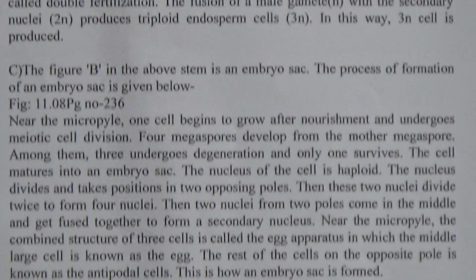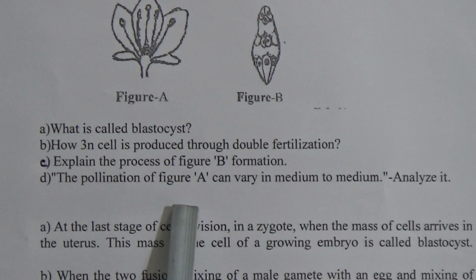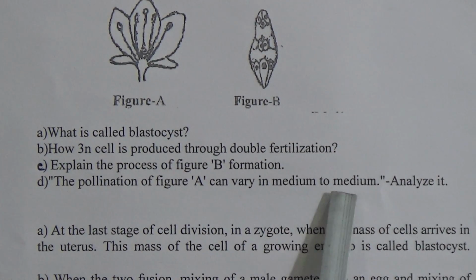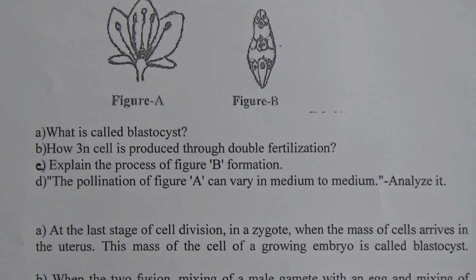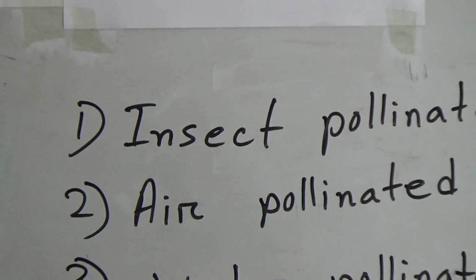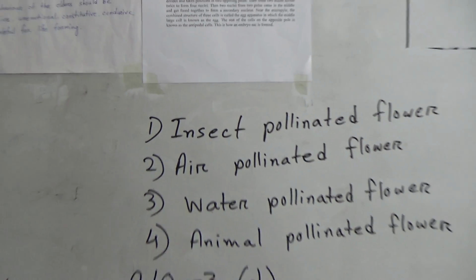Now D number. D number is the pollination of figure A can vary in medium to medium. Analyze it. For this question, you have to make the answer by yourself, because D number will be your HW.